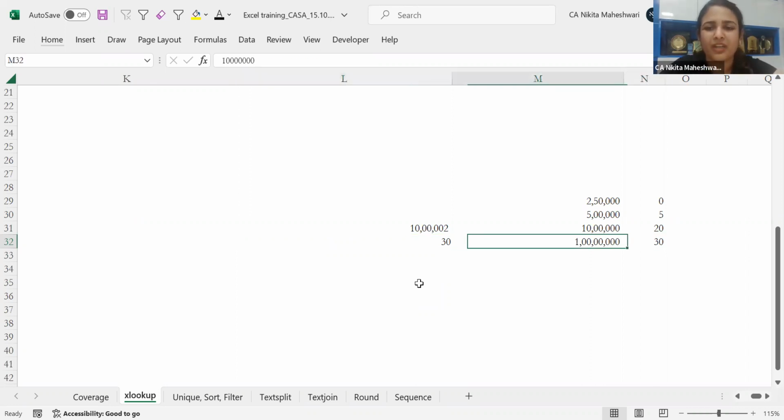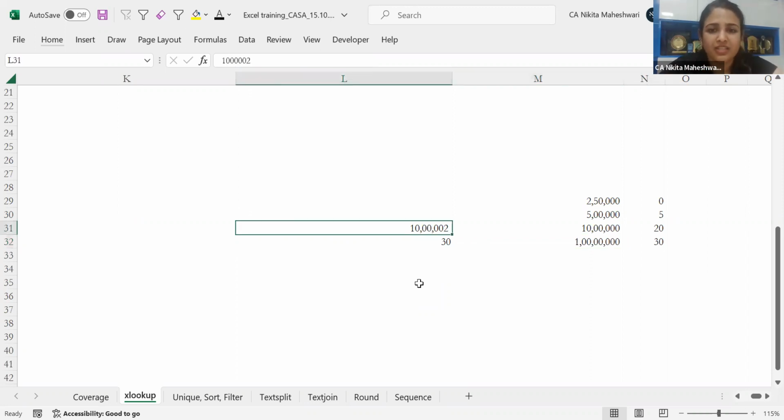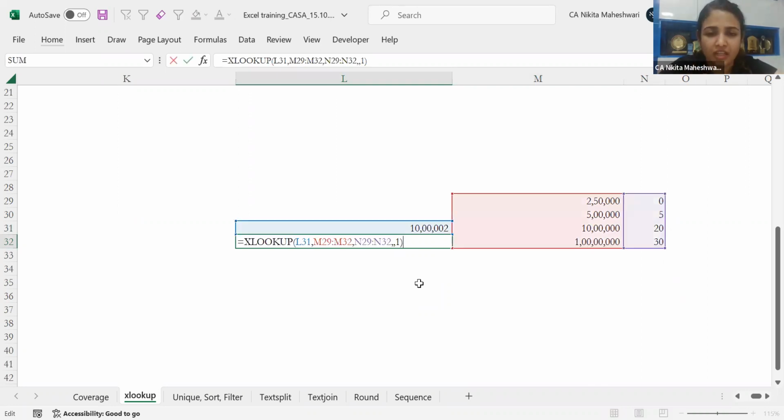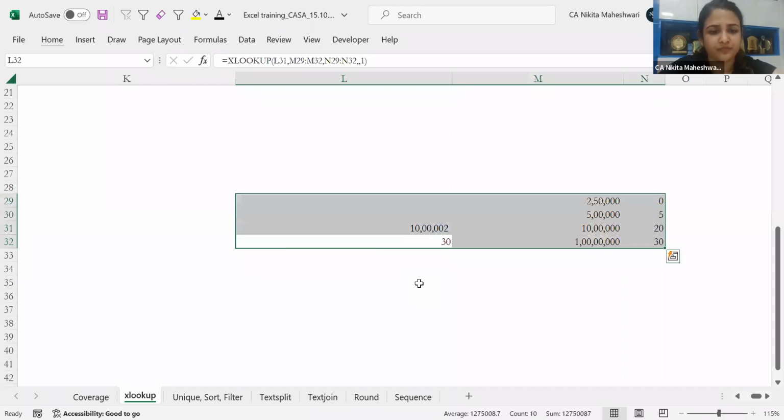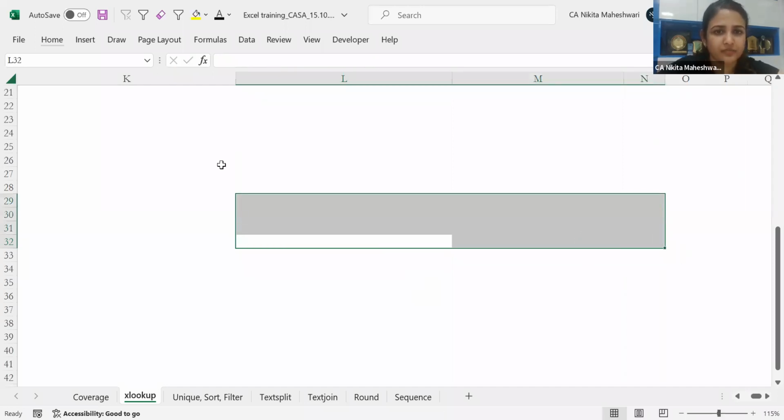So I've just put an upper limit over here. Say, for example, 1 crore is the income. So if it crosses 10 lakh rupees, it will be 30%. So this is how your next smaller match can work, and this is how you can take it up. Let me just clear it once.